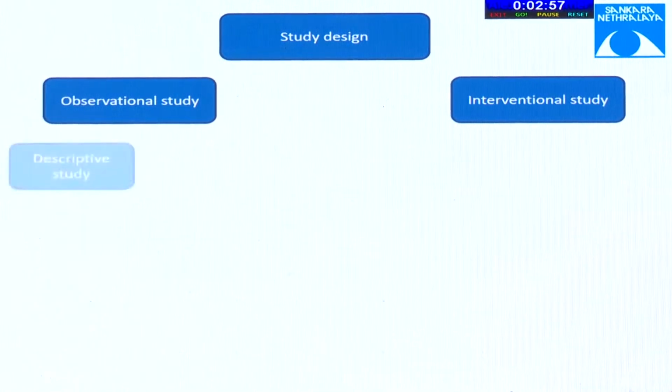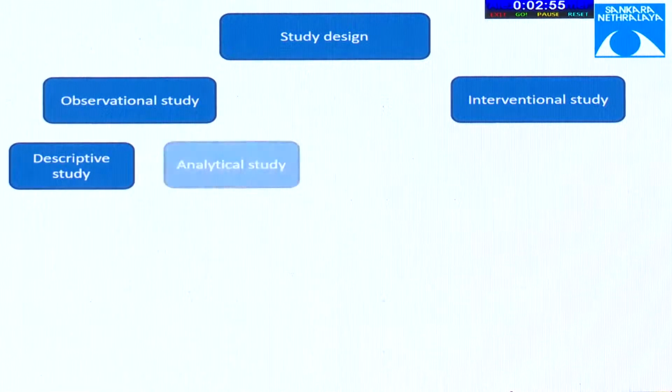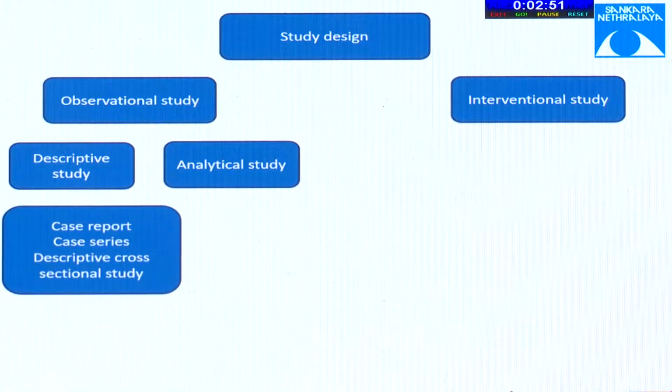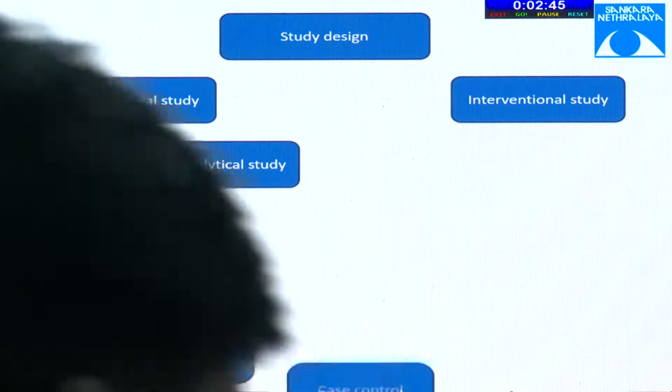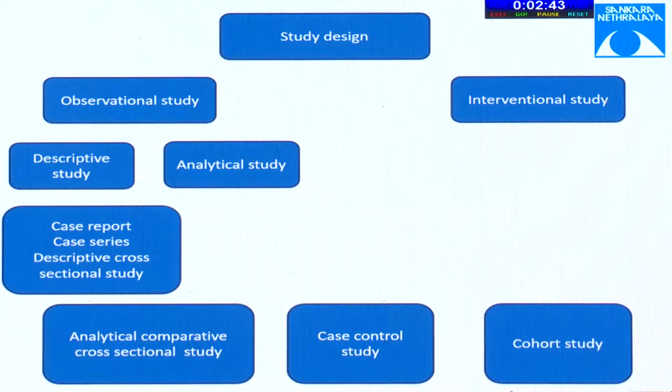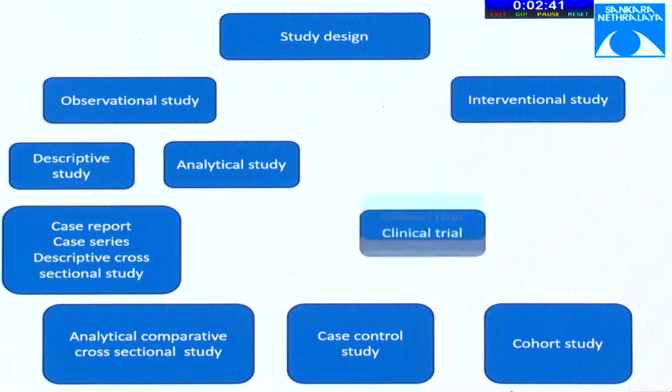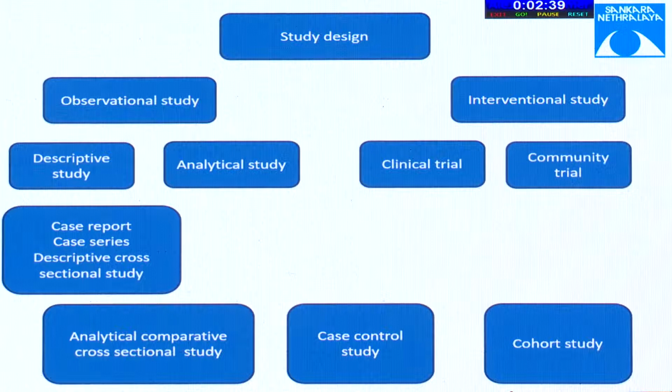First, coming to the study design. A study can be an observational study or an interventional study. Observational study can be a descriptive study or analytical study. The examples of descriptive studies are case report, case series, and descriptive cross-sectional studies. Analytical studies can be analytical comparative cross-sectional study, case control study or cohort study. The examples of interventional studies can be a clinical trial or community trials. So a student must know what they are dealing with.